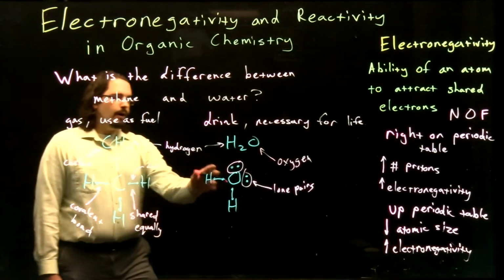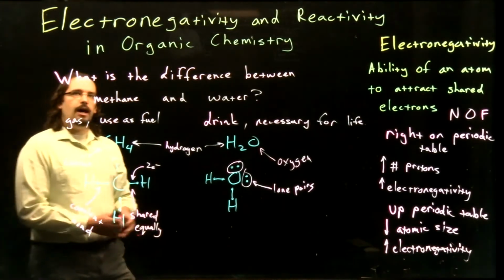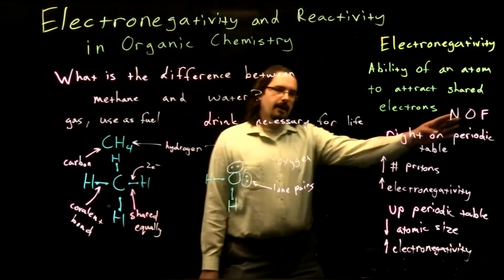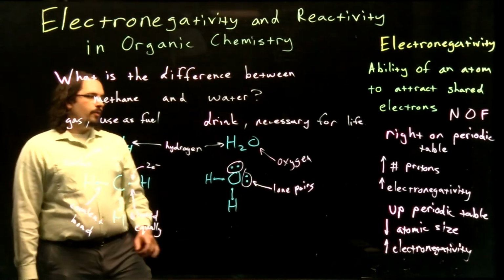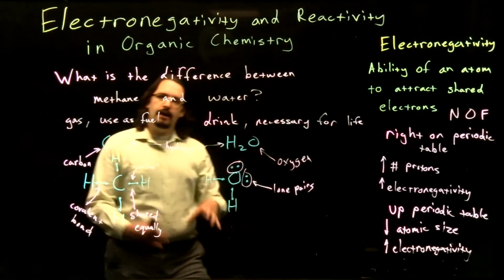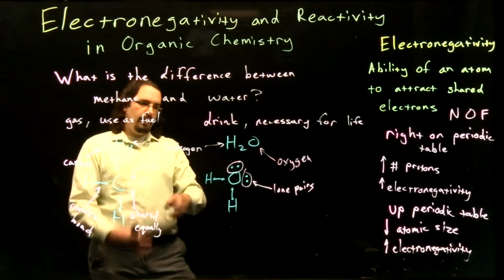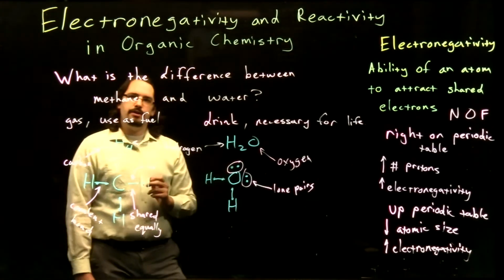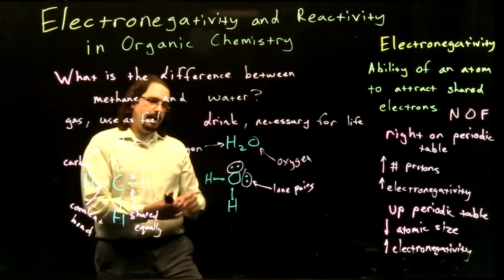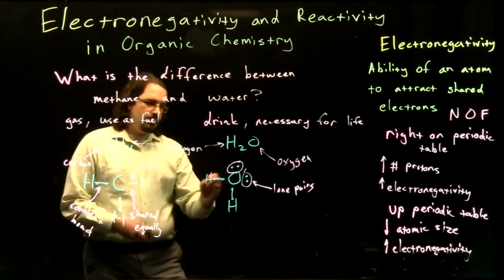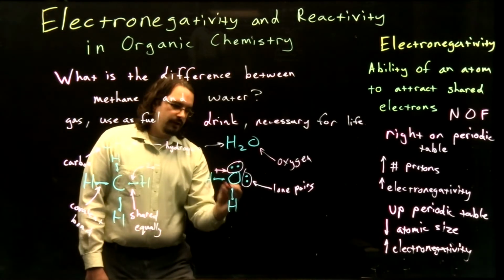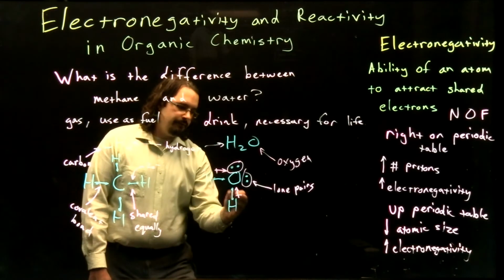Now, with our oxygen, as I just said, oxygen is one of our more electronegative atoms. It's far to the right on the periodic table, which means it has a lot of protons with their positive charge pulling these negatively charged electrons in our bonds towards that oxygen. So we can draw little arrows here showing those electrons getting pulled towards our oxygen.